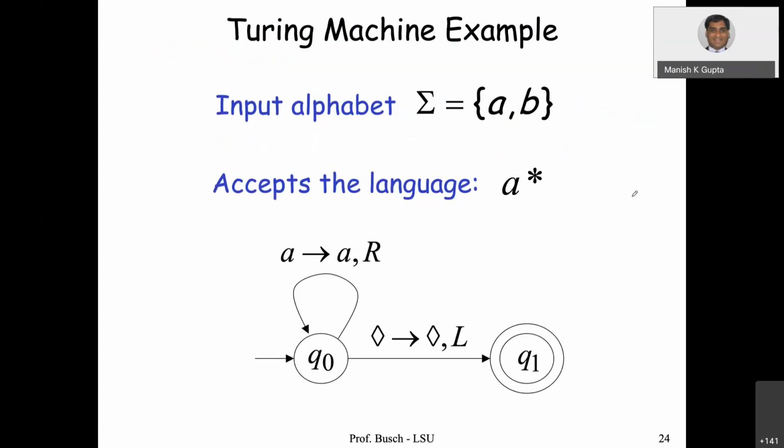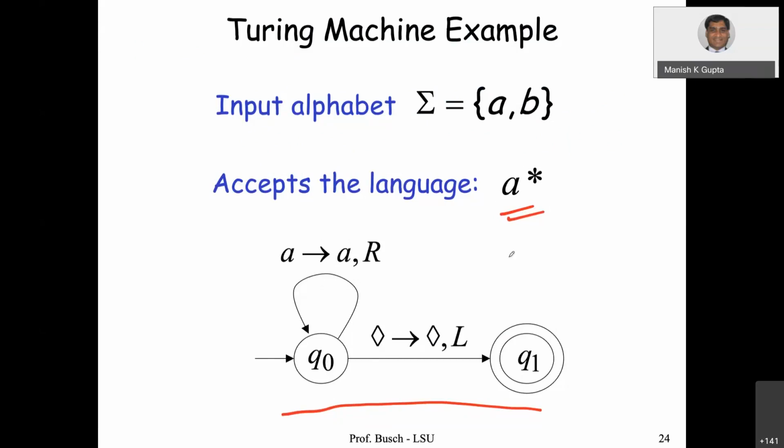So let us take a first example. The input alphabet is sigma equal to {a, b}, and the language is, suppose, a star, meaning all possible strings formed from a. And here is a Turing machine. You read a on the tape, you move right. You read a, you move right. That's how it will happen.